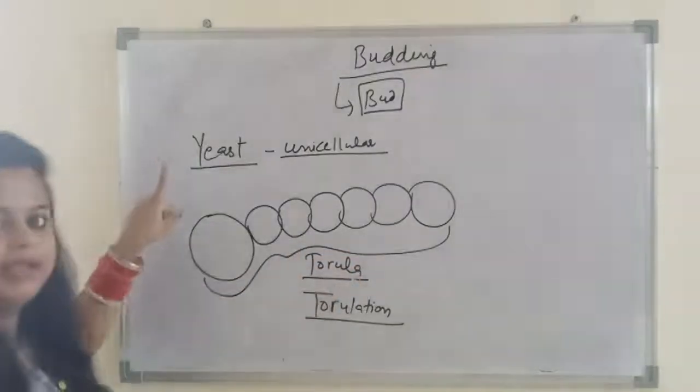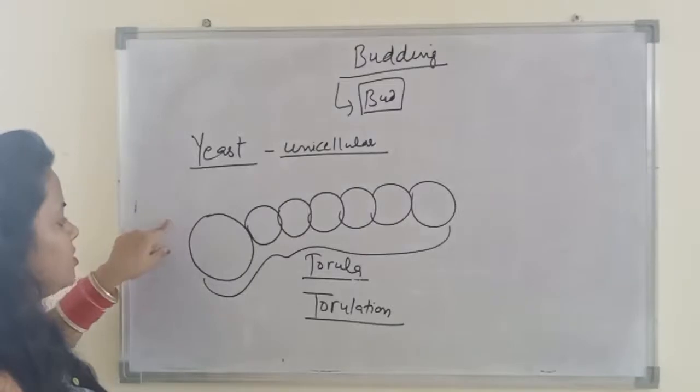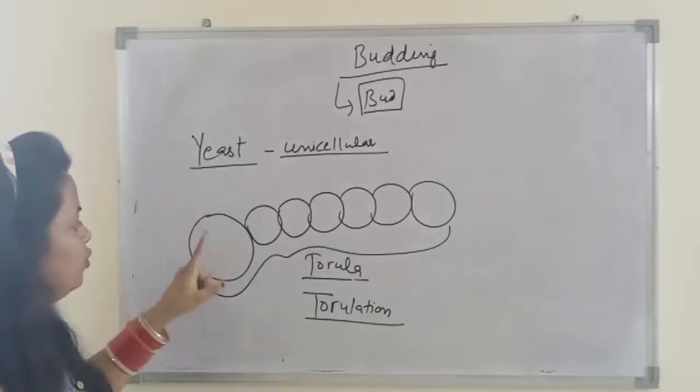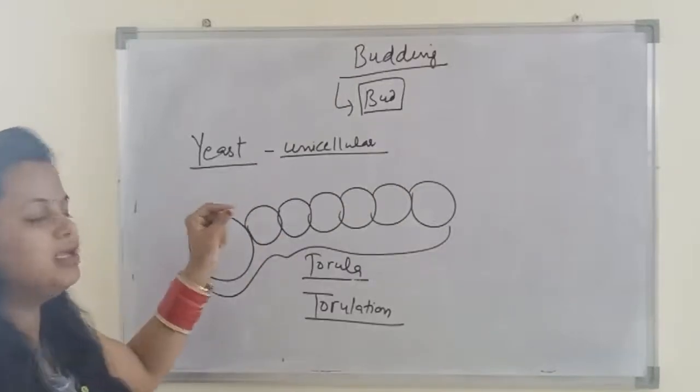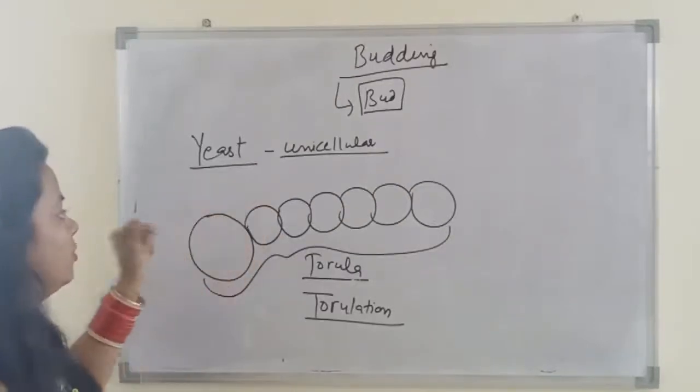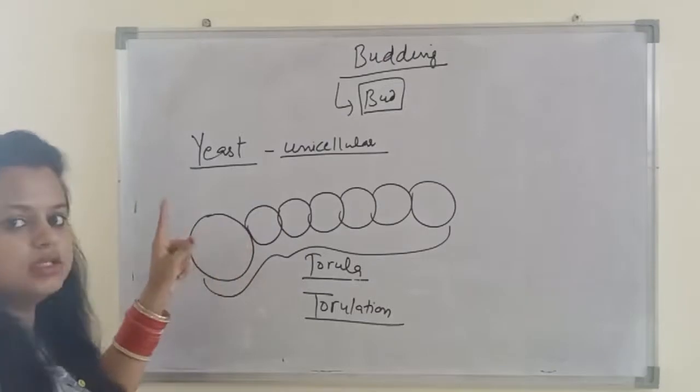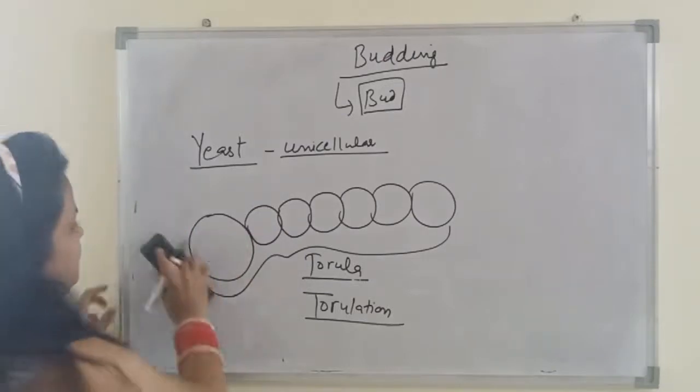And you know that yeast is also used in the baking industry. Because it divides very fast and multiple chains of buds are formed, due to this property yeast is used in the baking industry.